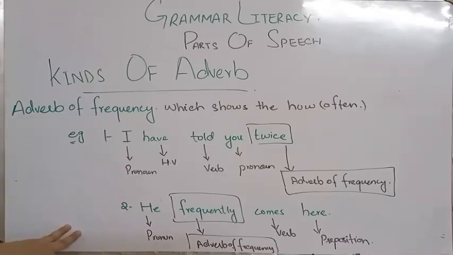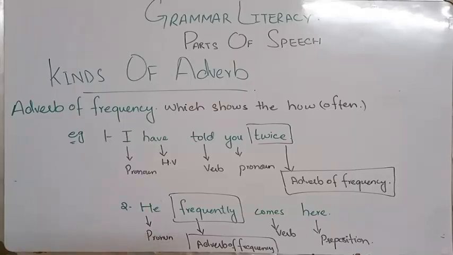The next one is, he frequently comes here. Okay, somebody is asking about that, have you met him? Have you ever met him? He frequently comes here. Like, I have met him, I have known him very well, so he frequently comes here.